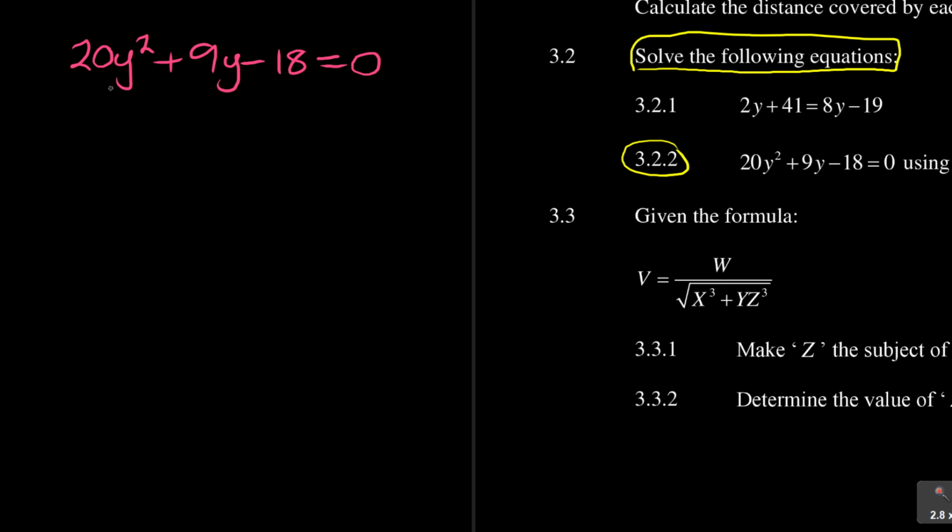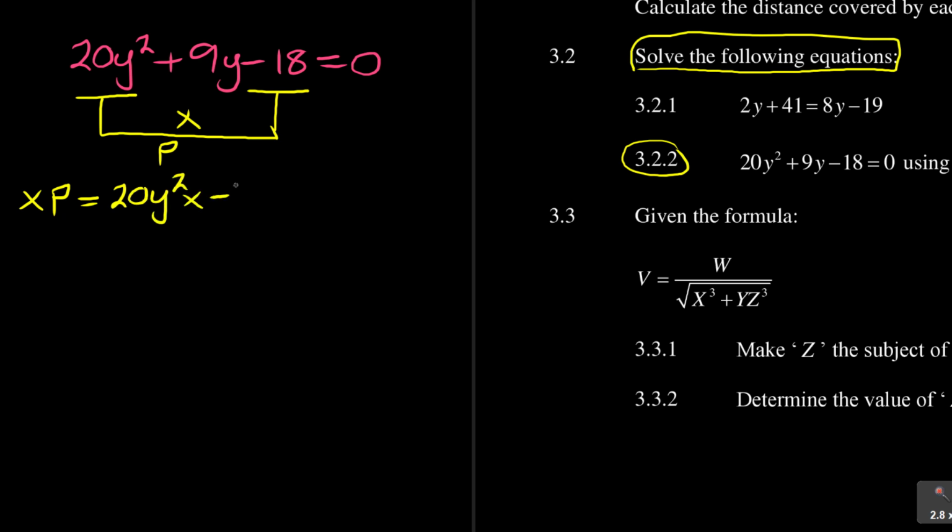Look at this. What you focus on is your product, and the product is I take this first term and this last term with a sign. So I take those two terms, with the sign, remember? And then I multiply them. That gives me the product, which is my P. So here, my product, which is multiplication, is 20y squared times negative 18.